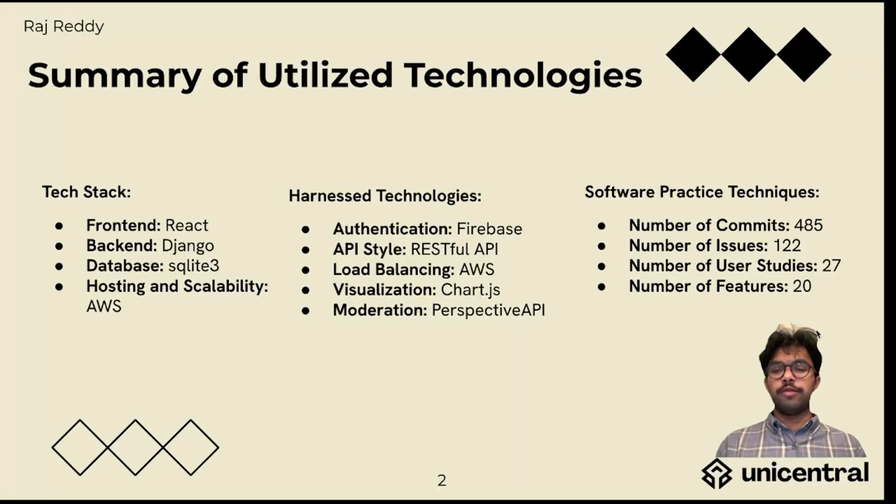So this is an overview of our summarized technologies that we used. For tech stack, for the front end, we have React, the back end, Django, and for our database, we use SQLite 3. To host and scale this on our domain, we used AWS, and specifically an EC2 instance. And then for our harness technologies, the ones that we use for our APIs, anything to add to advance our features further, we have authentication Firebase.